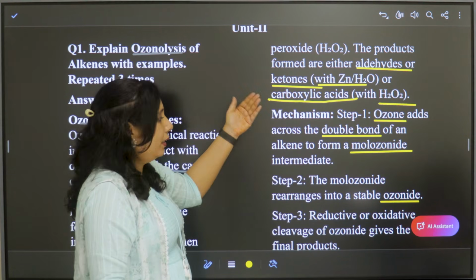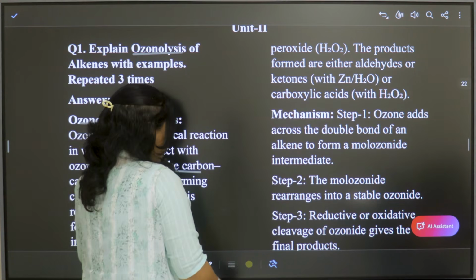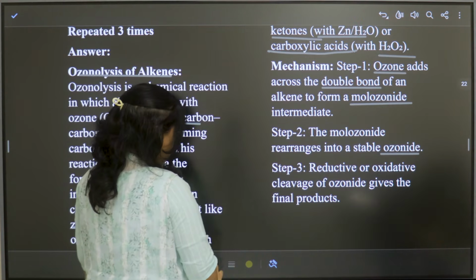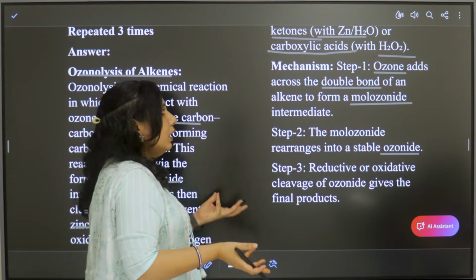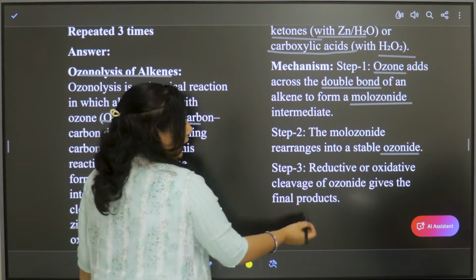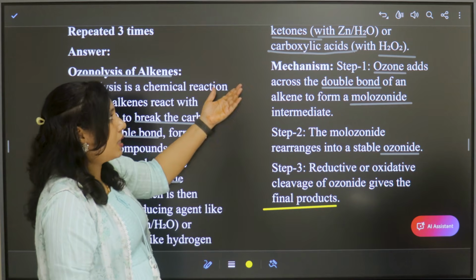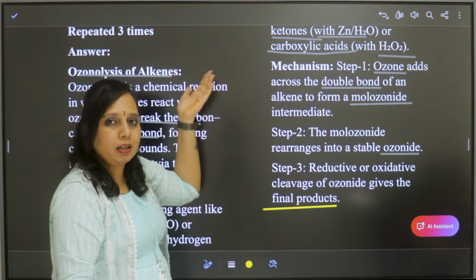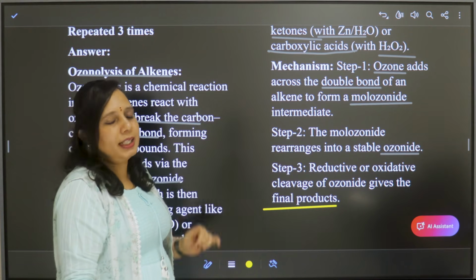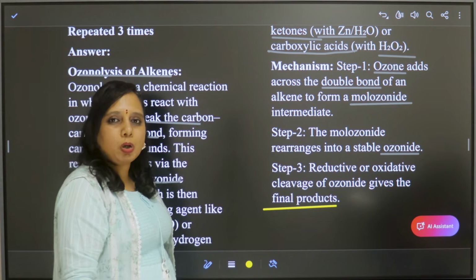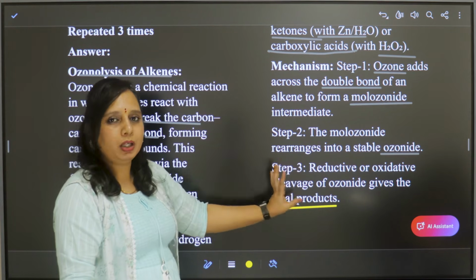Molozonide is first formed, then we get ozonide on rearrangement, and the third step is reduction or oxidation based on the reagent that is used. We will get the final products from the ozonide. So as we have discussed, if reducing agent is taken, we will get carbonyl compounds. If oxidizing agent is taken, then we get carboxylic acids. So this final step will form the products.